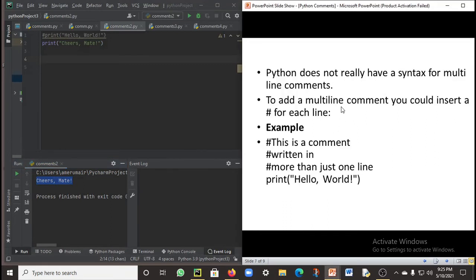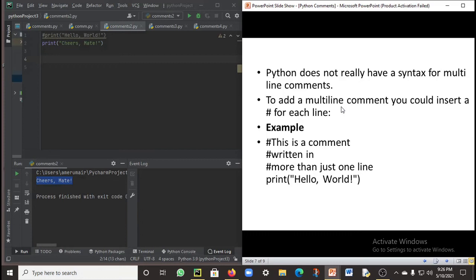Python does not really have a syntax for multi-line comments, and you don't need any special syntax for declaring them. You can just use a hash in each line. To add a multi-line comment, you can insert a hash for each line. For example, this is a comment, hash, in the next line hash, written in more than just one line.